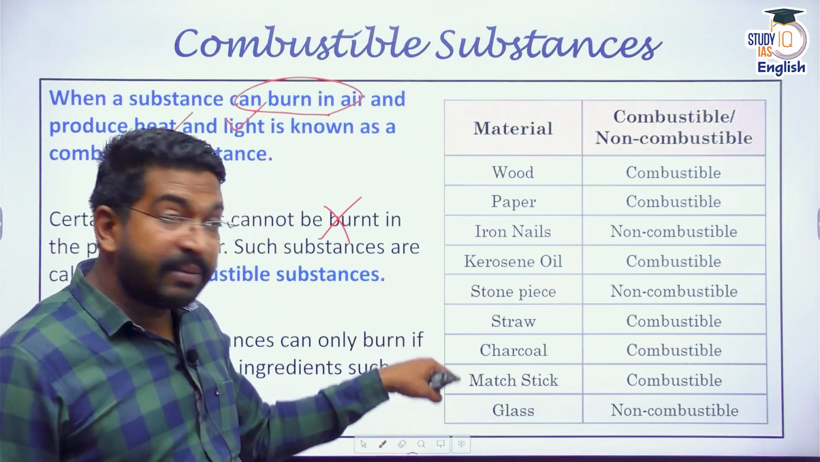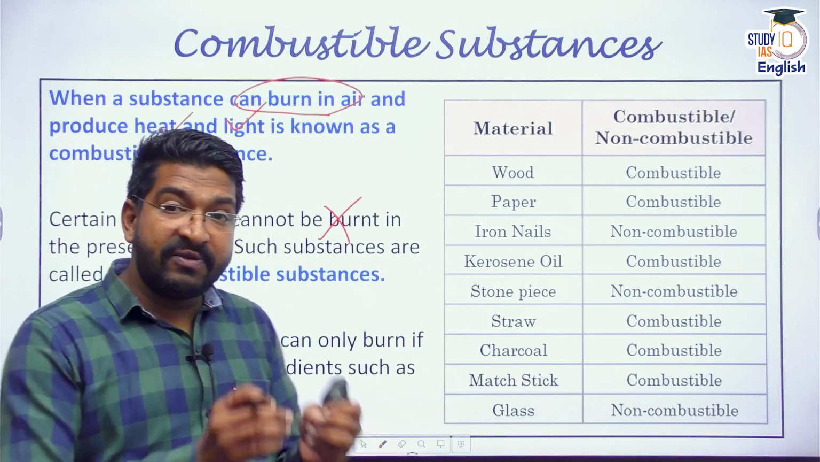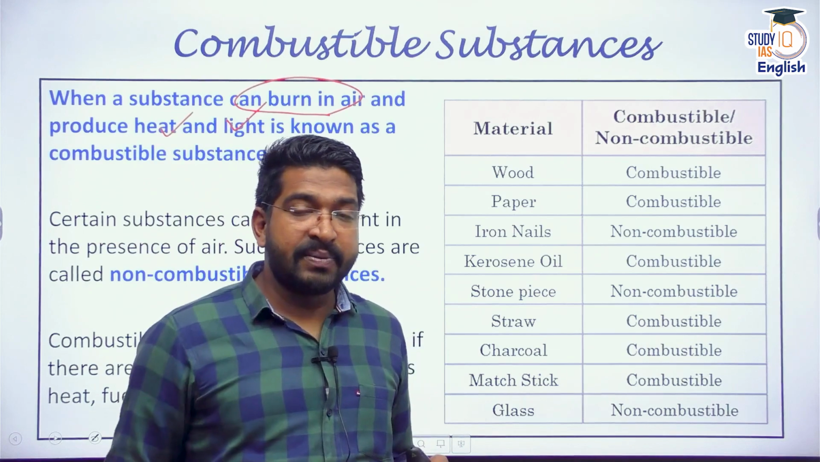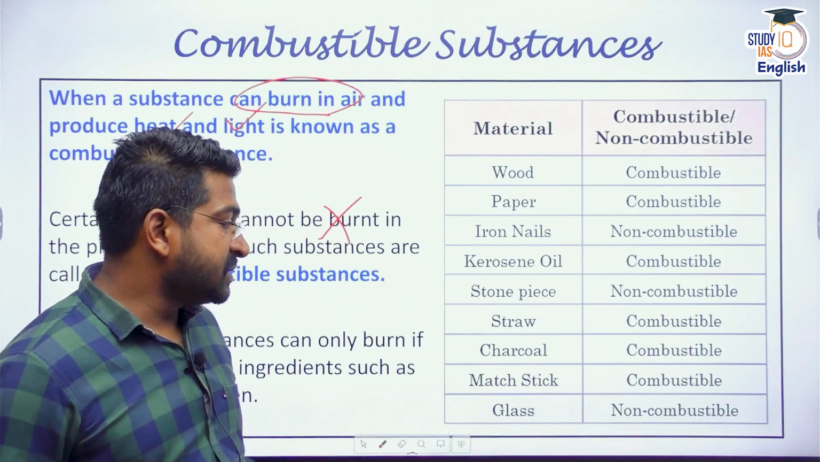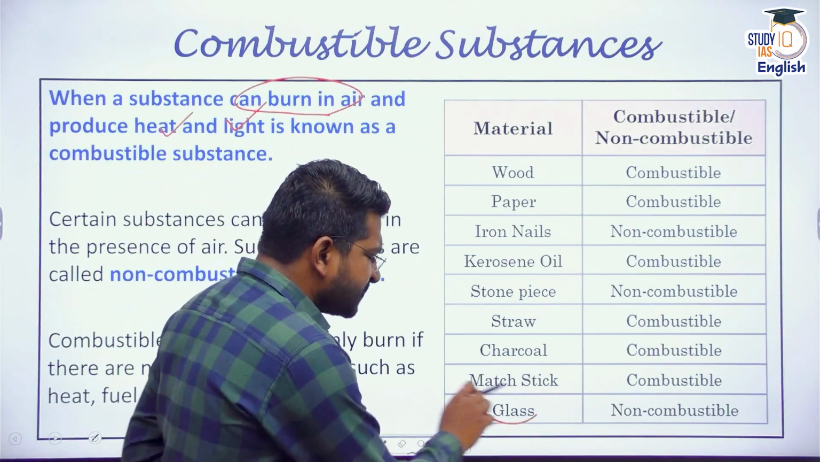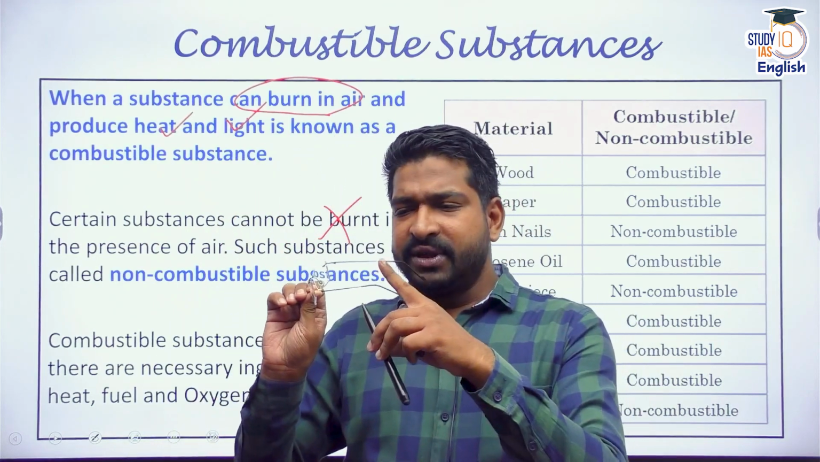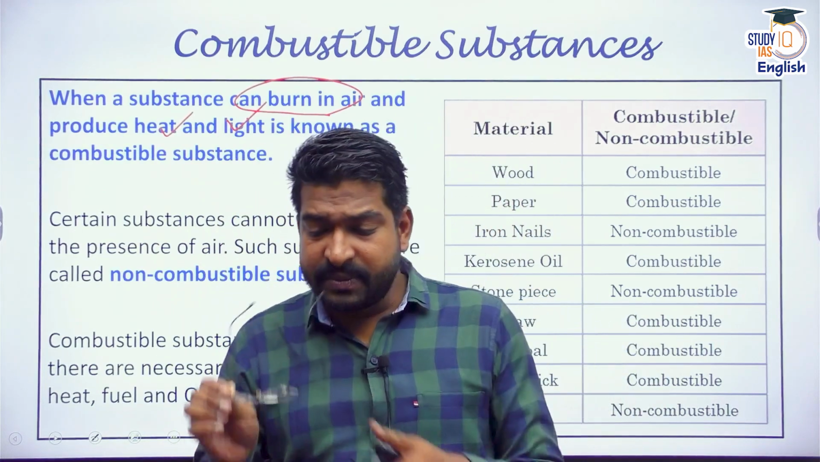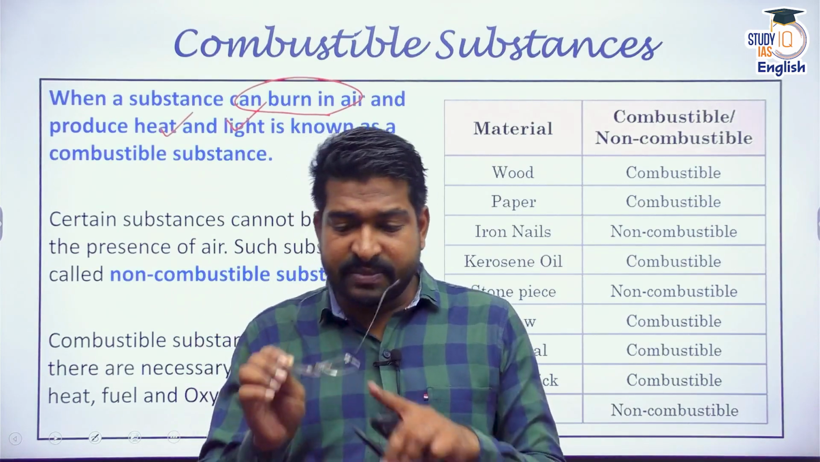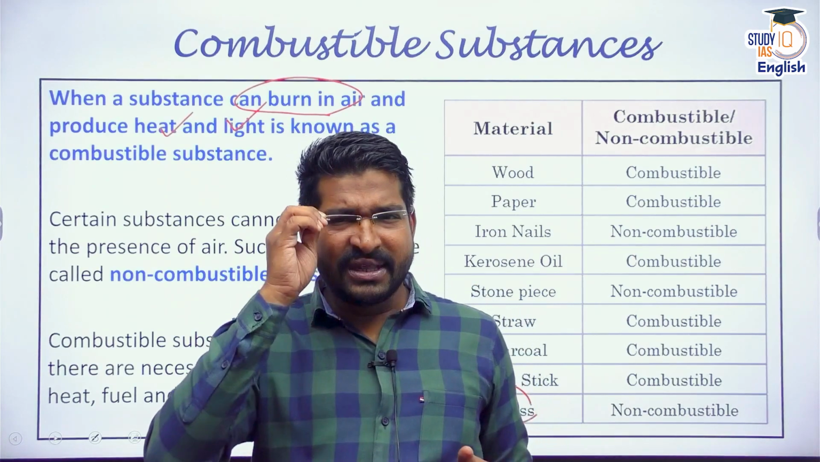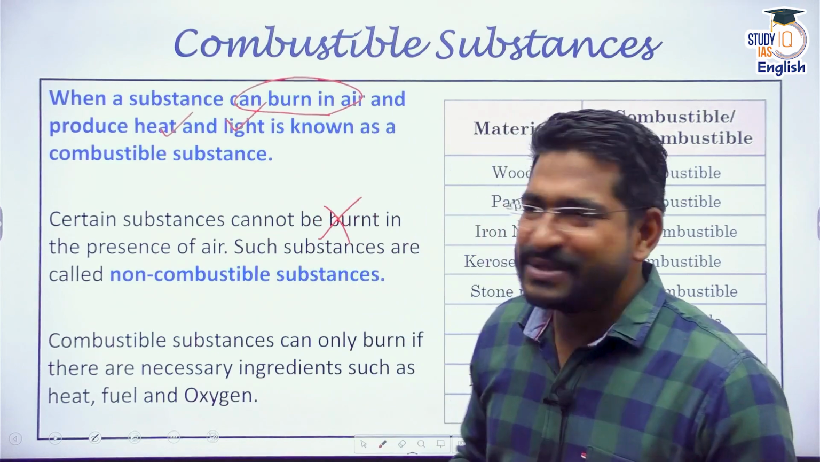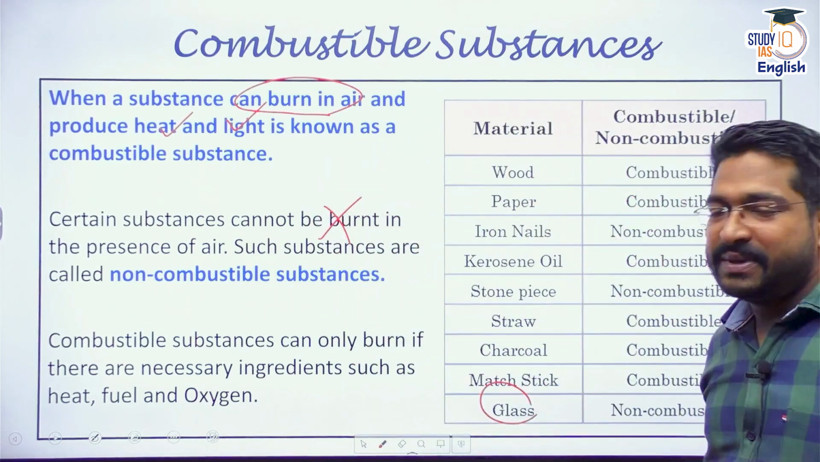Charcoal is combustible. Matchstick is combustible. Every day we use a matchstick for lighting purposes, for igniting. That is combustible. Glass is non-combustible. That is why I gave you an example. When I took this out, the frame is made up of metal. It's not combustible. The glass is not combustible. But the notebook supports, they will burn off. So, combustible and non-combustible material.